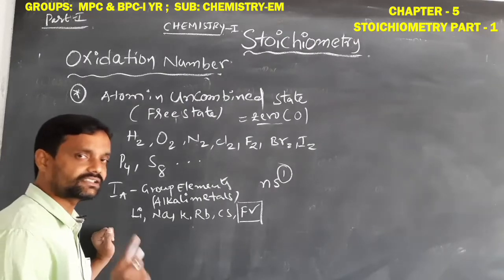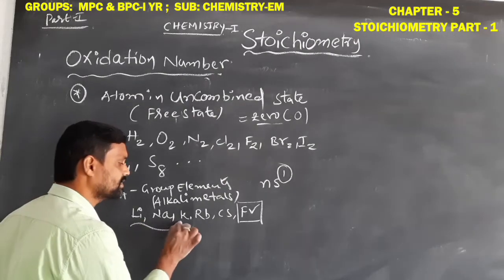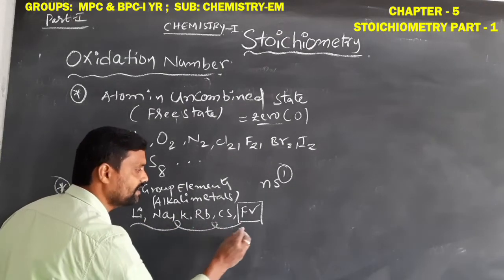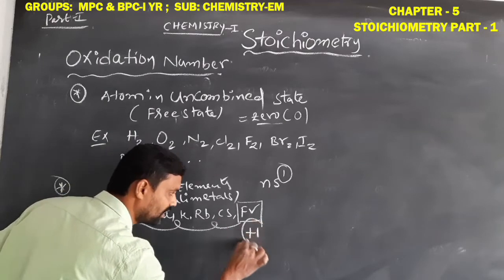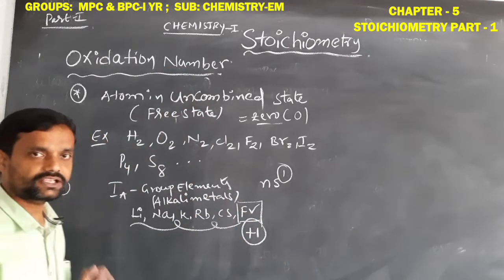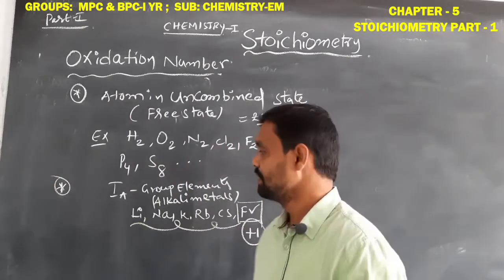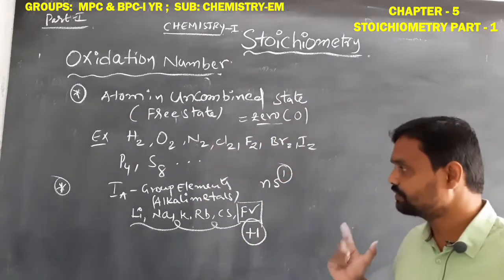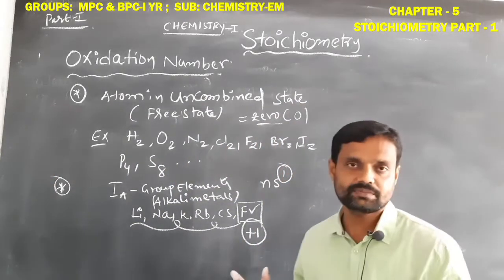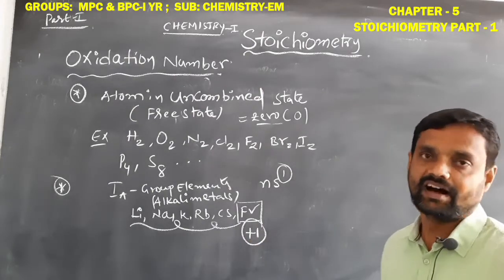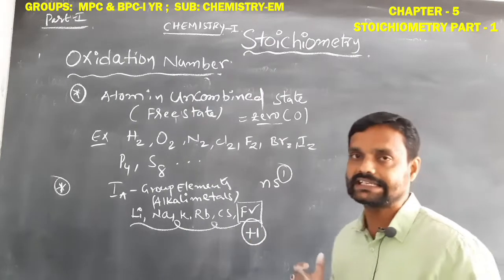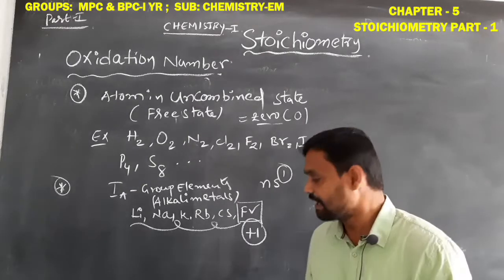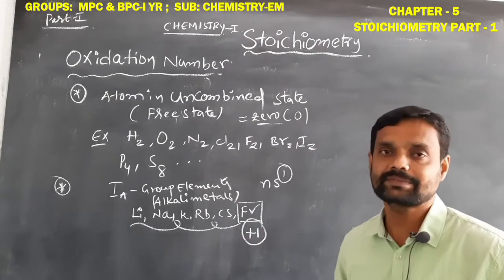By losing that one electron, all first A group elements always show a +1 oxidation state. Okay student, this is the key point. So when alkali metals are present, their oxidation number is always constant. How much? +1.